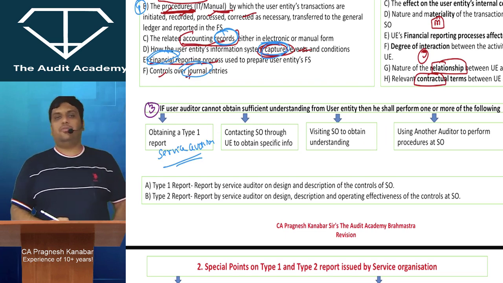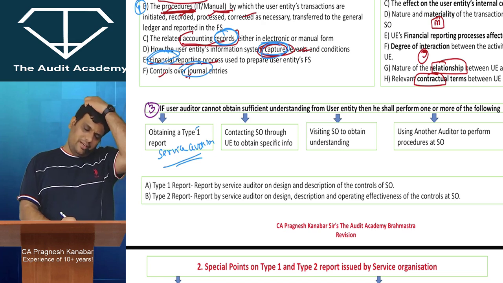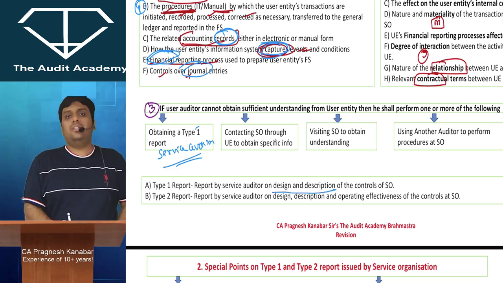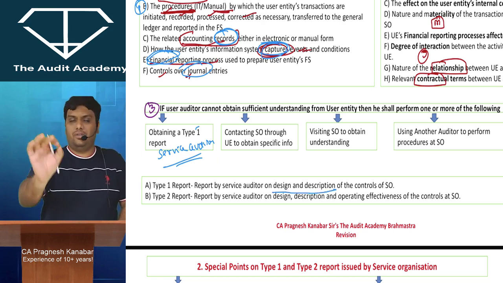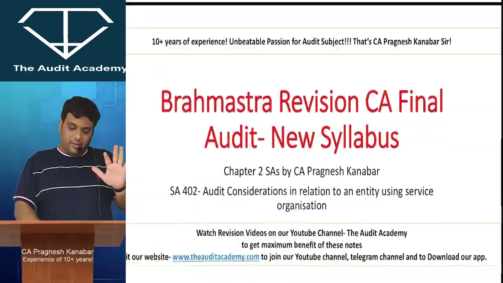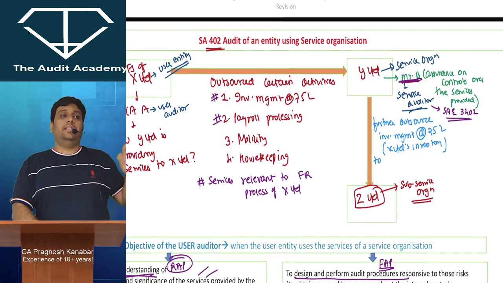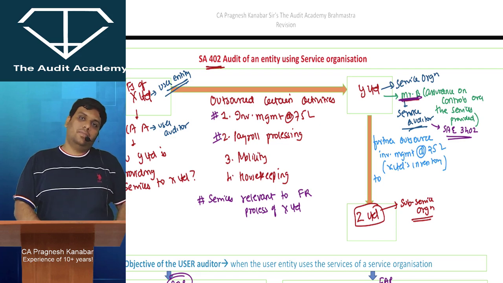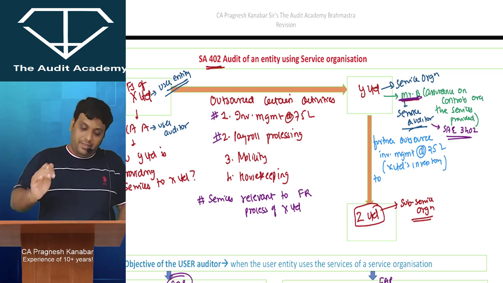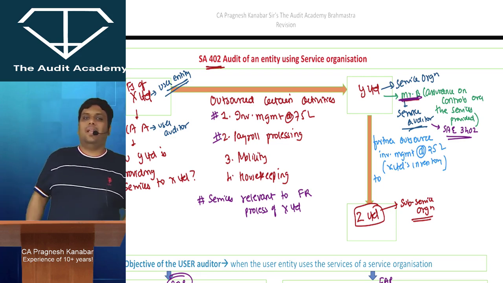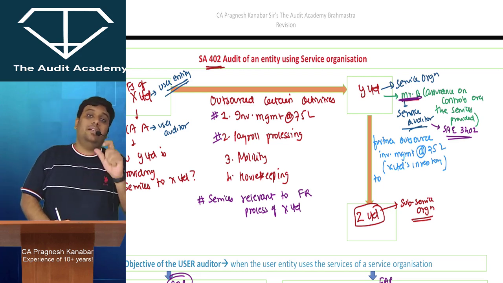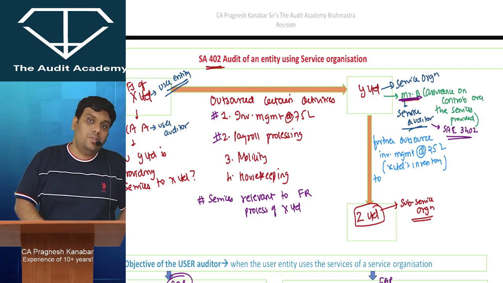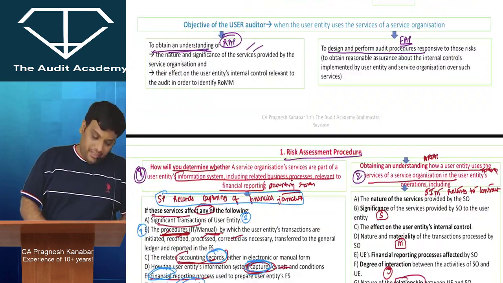Now there are two types of report from service auditor. Why I have written type 1 report over here, that also I'll tell you. Type 1 report is a report where service auditor will just give you an opinion on design and description of the controls. That means service auditor will just tell you that listen, Y Limited has implemented a software and these are the details of the software. That's it. Service auditor will not test that software and give us an opinion whether it is functioning effectively or not. Are you getting my point? Okay. So that is called type 1 report. In type 2 report, he will not only give us the design and description, but he will also test the controls and give us an opinion whether the controls are functioning effectively or not.